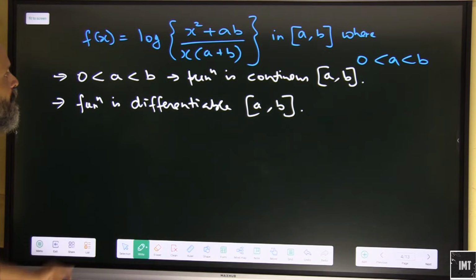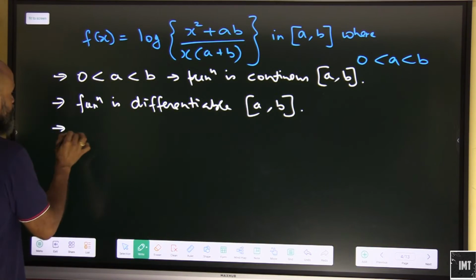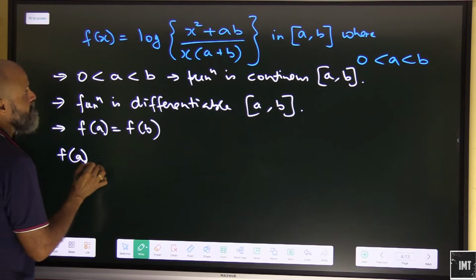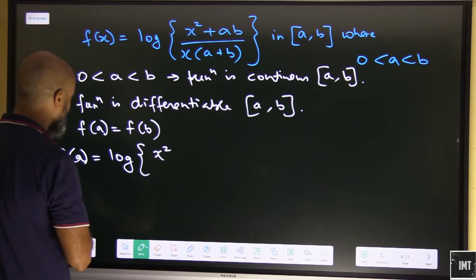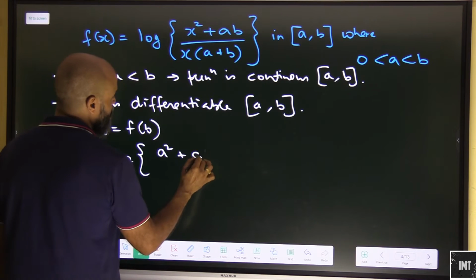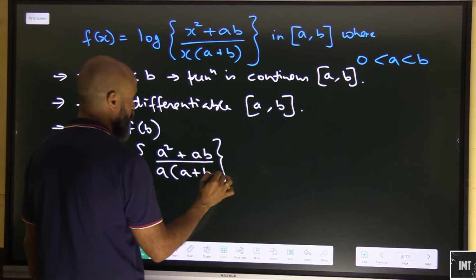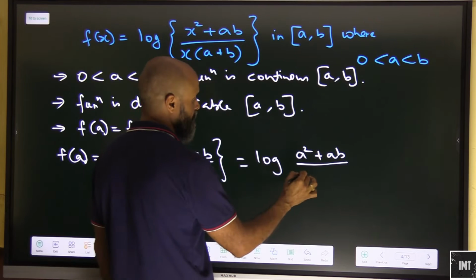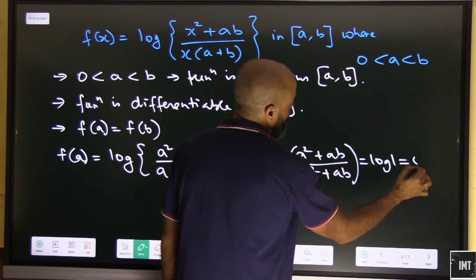Okay, now let's look at whether the third condition is fulfilled, which means whether f(a) is equal to f(b). So let's calculate f(a). In place of x square we will have a square plus ab, in place of x we will have a plus b. So what do we get here? Log of (a square plus ab) upon (a square plus ab), which will give you a value of log 1, that is equal to 0.